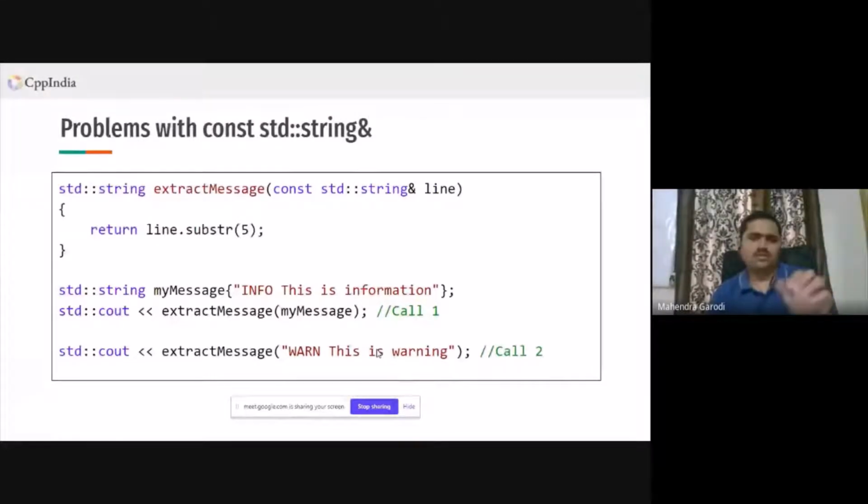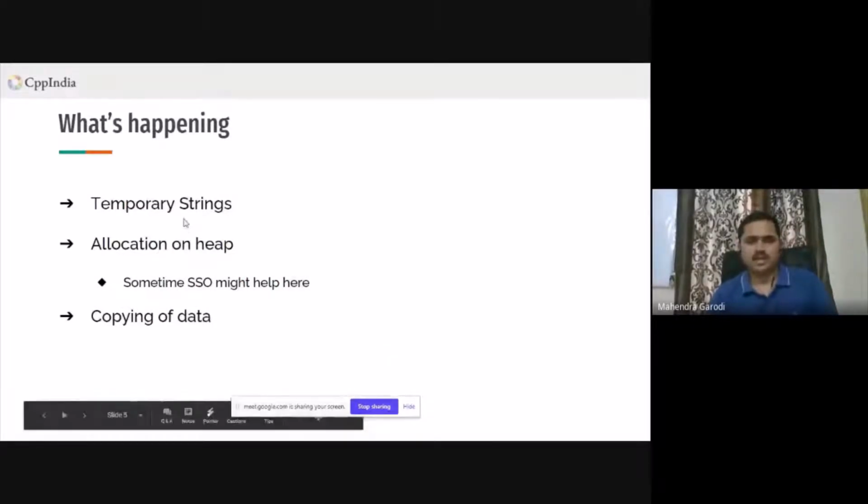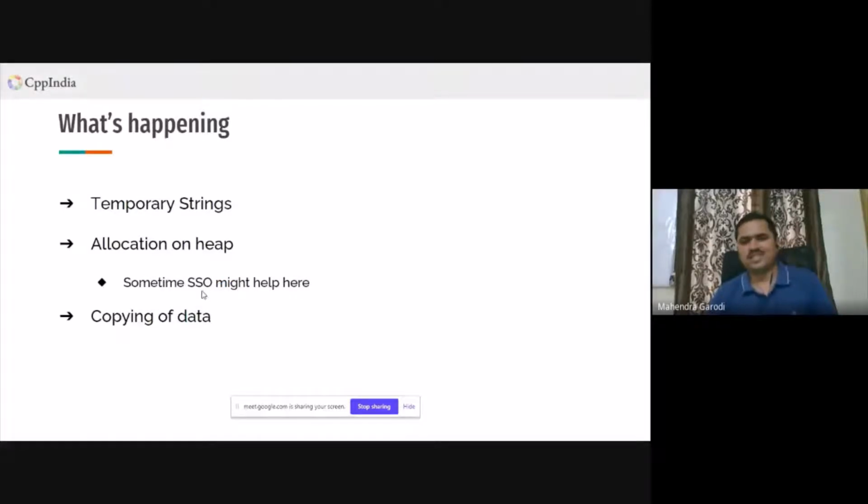So what can we do better here? That's when std::string_view was needed and introduced. So this is what we talked about: the problem with temporary strings and allocation on the heap. This heap allocation can sometimes be avoided using SSO. For those who don't know, SSO is small string optimization.